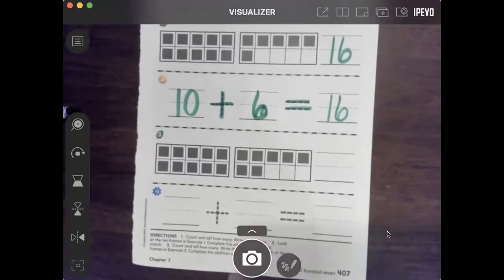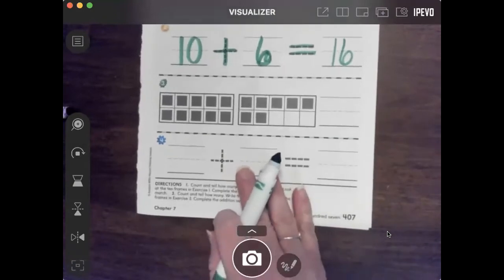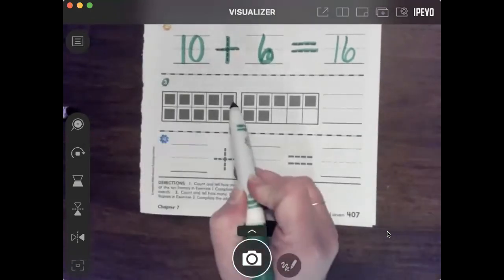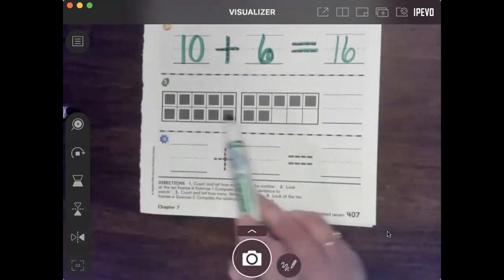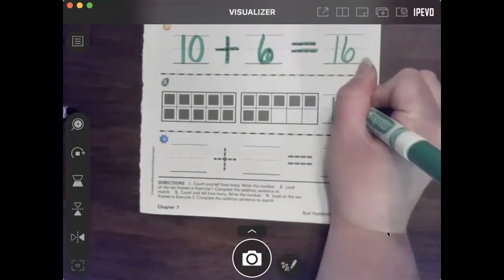Okay, hopefully you got that one right. Thumbs up if you got that one right, or give yourself a pat on the back. All right, number 3, let's count how many we have. Well, we have a full tens frame, so we know that that's 10. The number after 10 when we're counting is 11, so 10, 11, 12, 13, 14, 15, 16, 17.